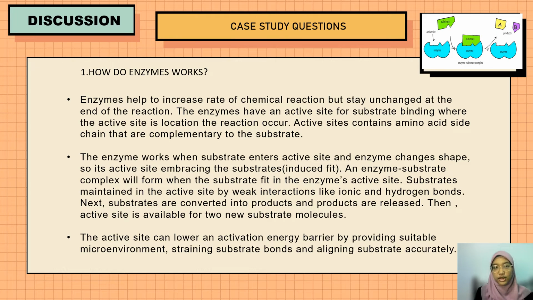An enzyme-substrate complex will form when the substrate fits in the enzyme's active site. The substrate is held in the active site by weak interactions like ionic and hydrogen bonds. Next, the substrate is converted into product and the product is released. Then, the active site is available for two new substrate molecules.